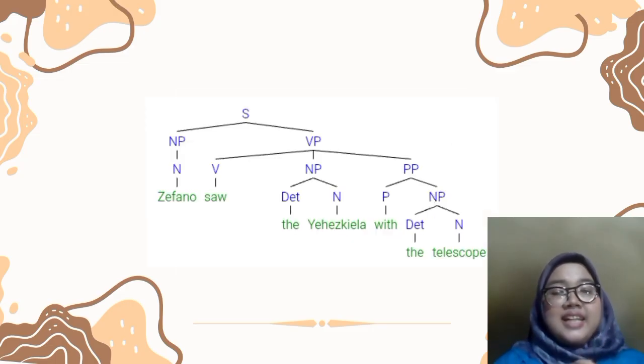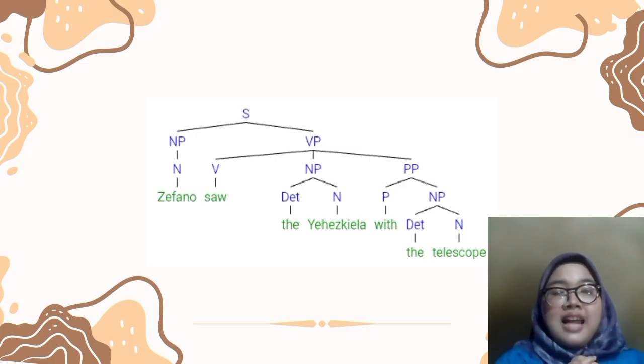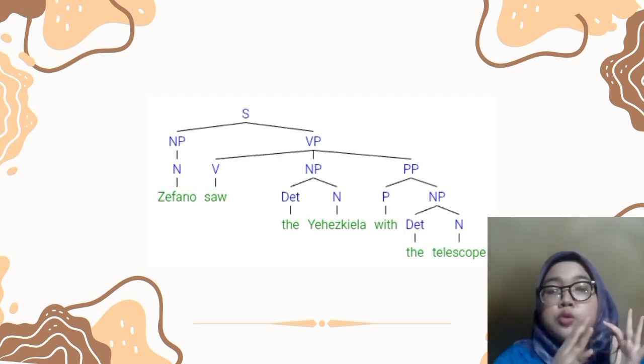Next diagram. It says Zevano saw the Yehezkiela with the telescope. This sentence is ambiguous. Why? Because it has more than one possible meaning. This first tree shows one of them. What the tree shows: noun phrase Zevano as the subject, verb phrase saw the Yehezkiela with the telescope, and the prepositional phrase with the telescope is attached to the verb.